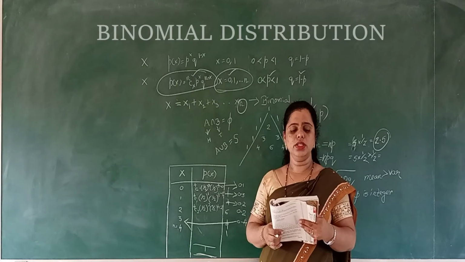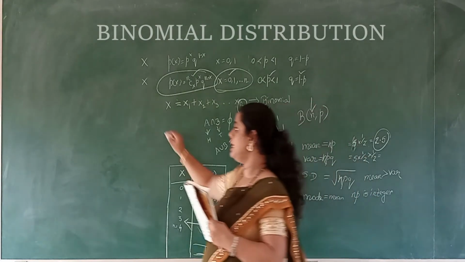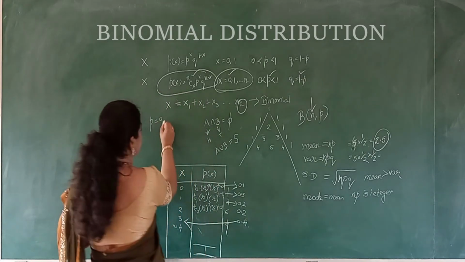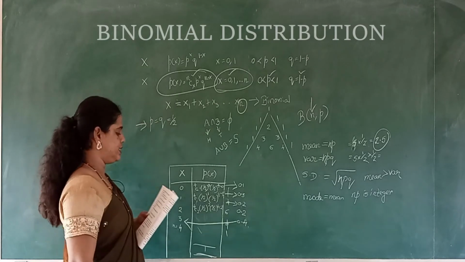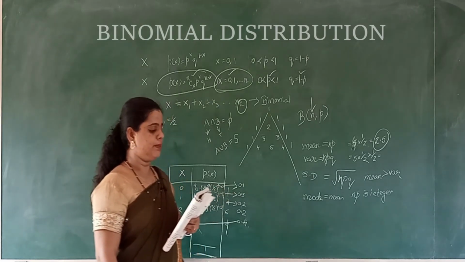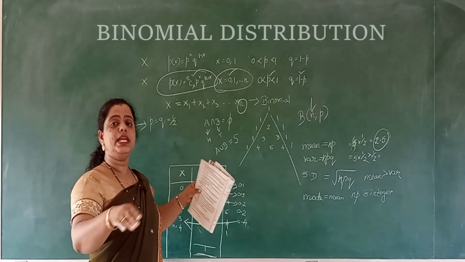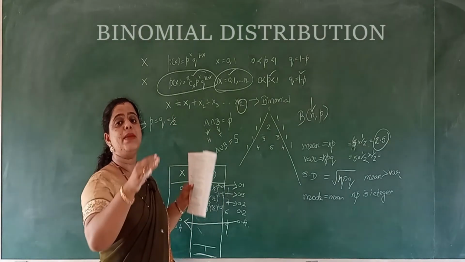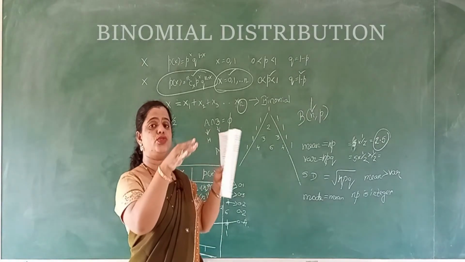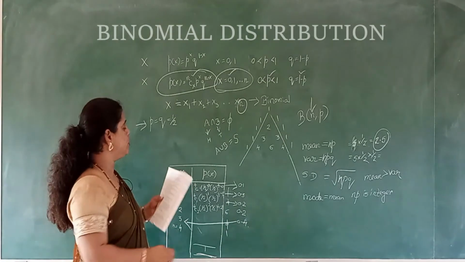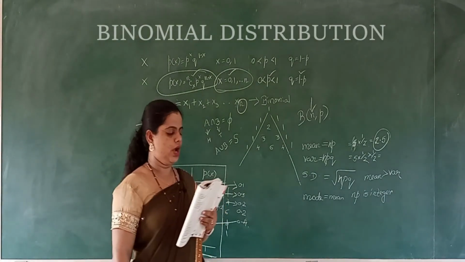Then comes the case P is equal to Q is equal to 1 by 2. If P is equal to Q is equal to 1 by 2, then the binomial distribution is symmetrical, equally distributed. You have learnt about this in the first year. That is a symmetrical distribution. It is about a coin, right?